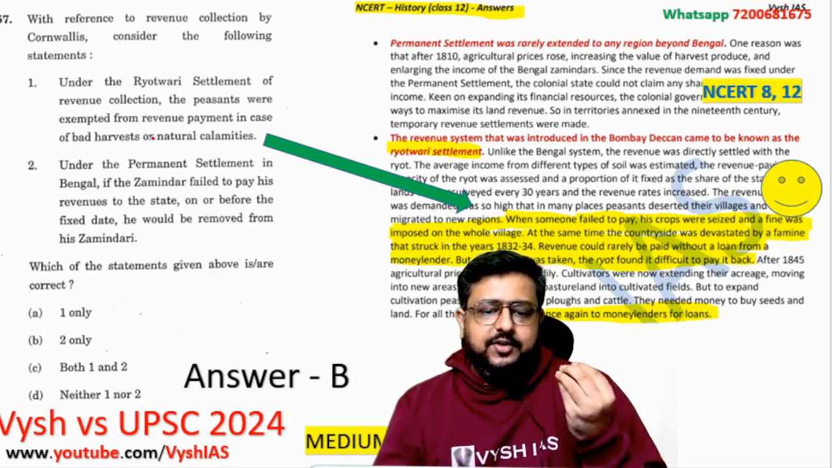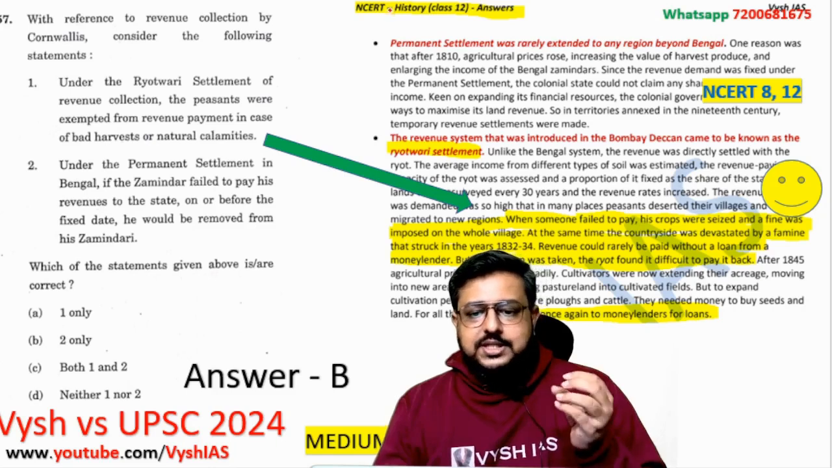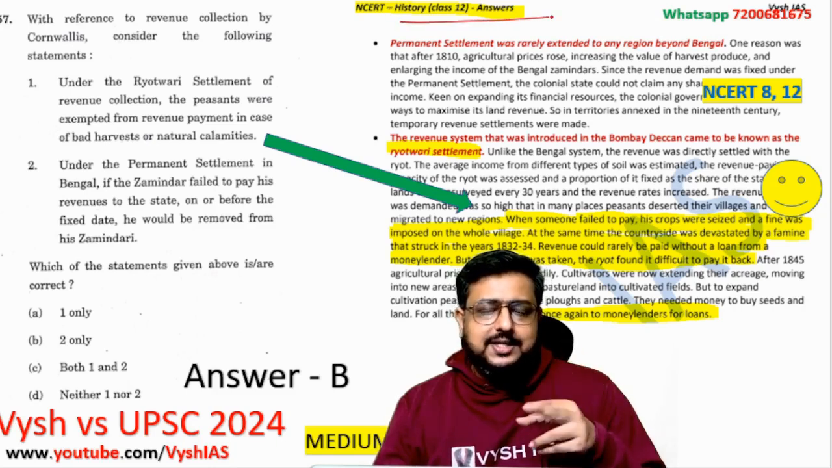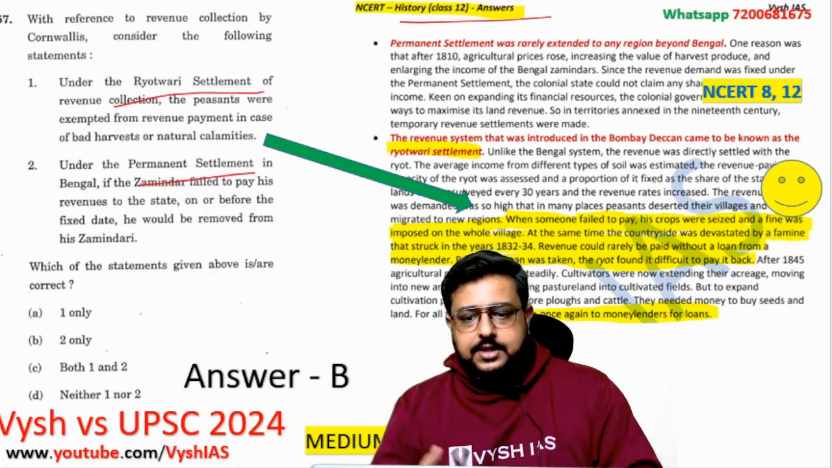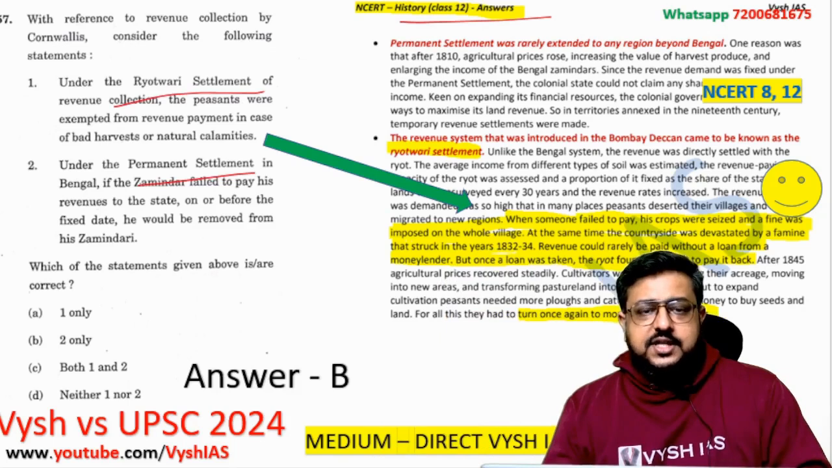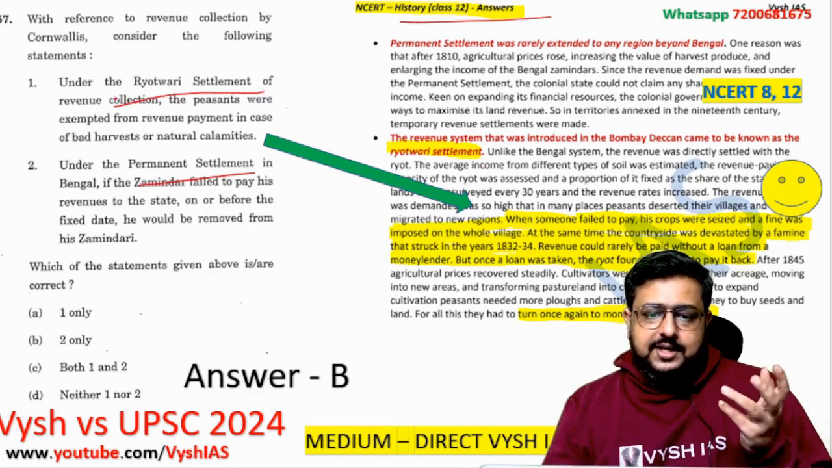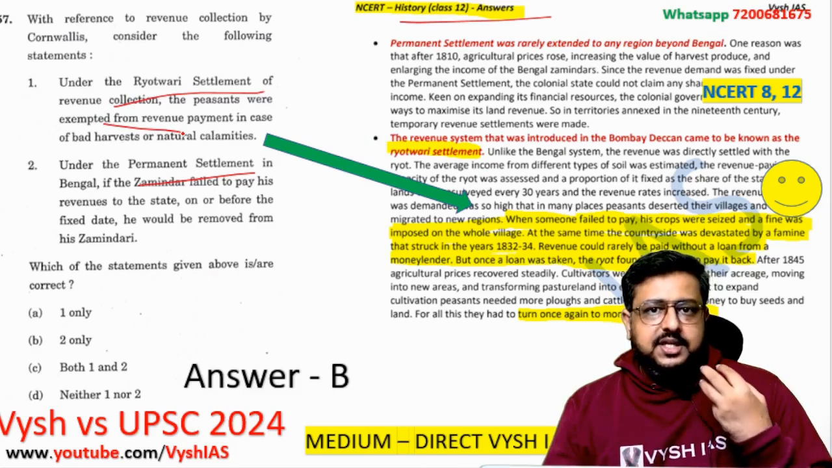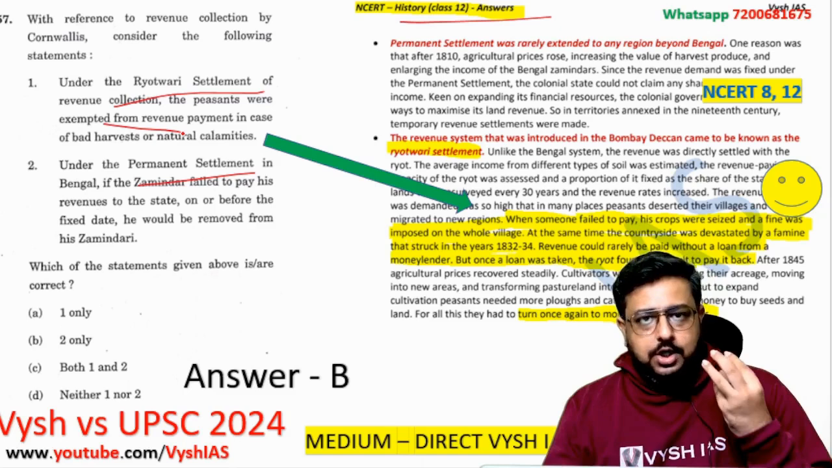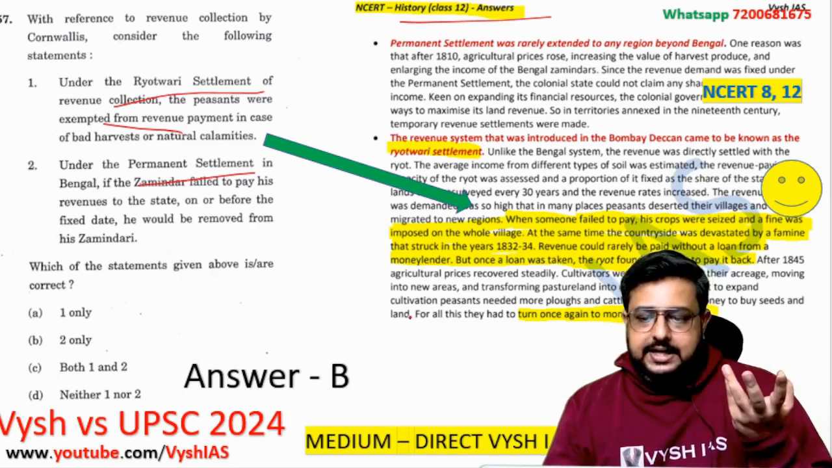Modern history, I put in medium, but it's actually a very easy question because the question came directly from NCERT class 12th and NCERT class 8th history, where modern history is covered. If you see, one statement is about Rayatwari settlement, one statement is about permanent settlement. So Rayatwari settlement, you know that it is the one which came telling the ryots, the farmers, have to pay the rent and all. But here they are telling they are exempted from revenue payment if calamity happened. You know, India in the British time was going through that many calamities and famines in the Bengal area, they could not repay the loans and they went to money lenders.